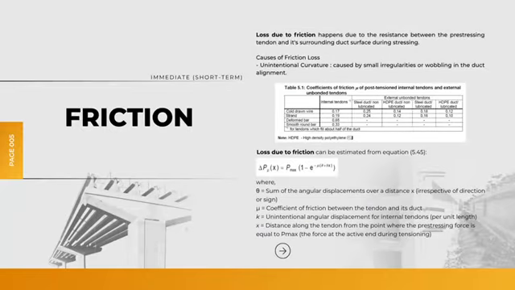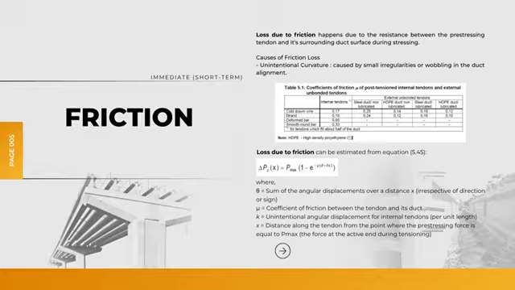Now I'll be explaining about friction loss in pre-stressed concrete. Friction loss happens due to the resistance between the pre-stressing tendon and its surrounding duct surface during stressing. In simple words, as the tendon is pulled and stretched, some of the tension is lost because of the friction between steel wire and duct. For example, if we stress a tendon that passes through a curved duct, the friction between the duct and the steel reduces the effective pre-stressing force toward the far end. This means that the farther we go from the jacking end, the smaller the effective pre-stress becomes.